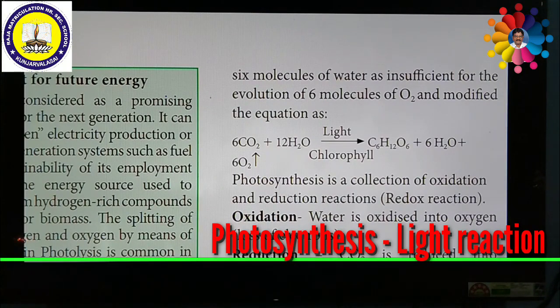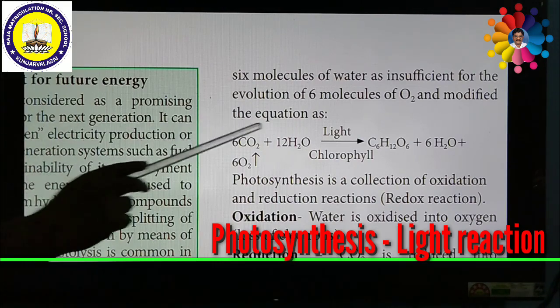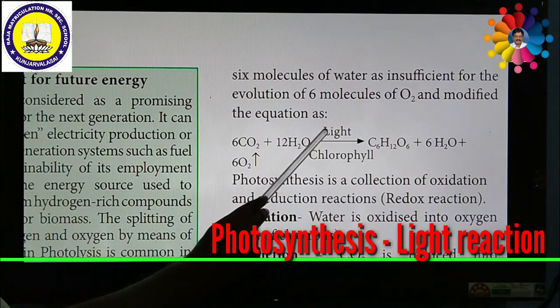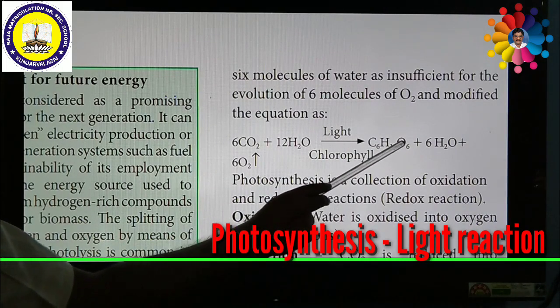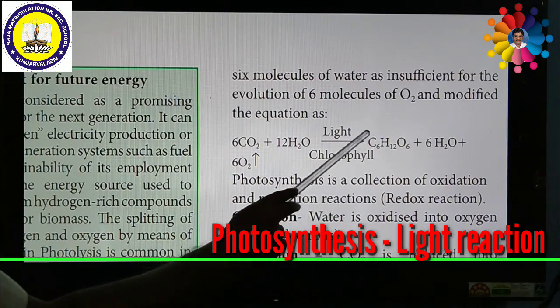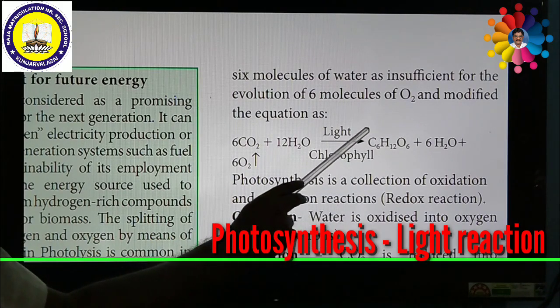The equation for photosynthesis is nothing but 6CO2 plus 12H2O gives rise to, in the presence of sunlight and chlorophyll, C6H12O6, that is glucose or carbohydrate, plus 6H2O, water, and 6 molecules of oxygen. From this equation itself we can understand and define it, because photosynthesis is a photochemical reaction, because it is converting light energy into chemical energy. Here chemical energy is nothing but glucose or carbohydrates. So it is the formation of chemical energy from sunlight.